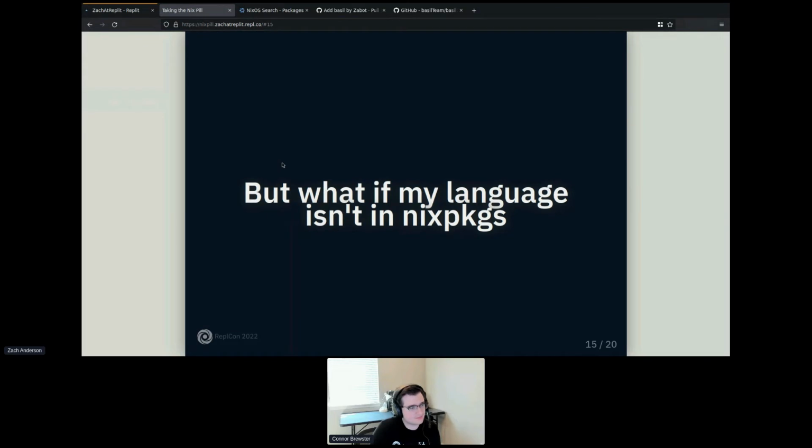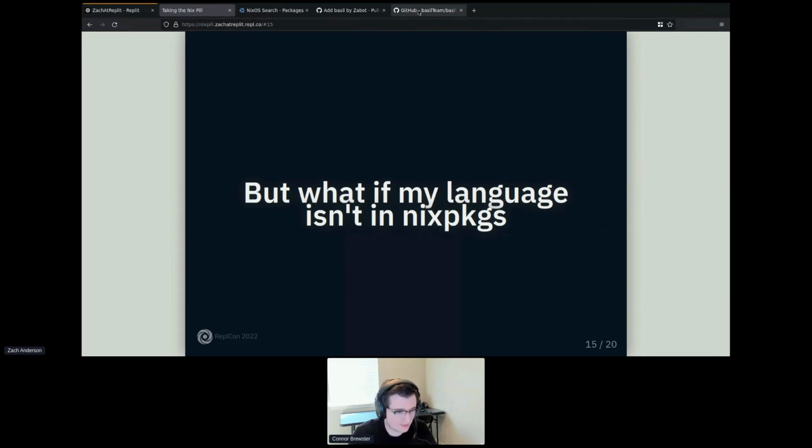But you might ask, what if my language isn't in Nix packages? What if my language is some obscure language or doesn't have a Nix package yet, and I still want to use that language on Replit? Well, we can still support that. We just have to add that package to Nix ourselves. And we make that really easy to do. We've got some templates that you can use to get started there.